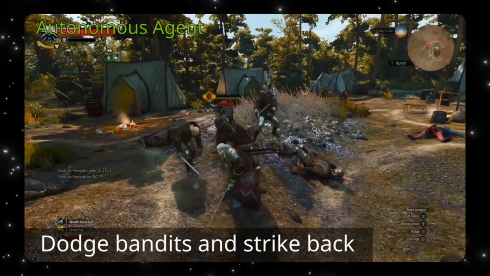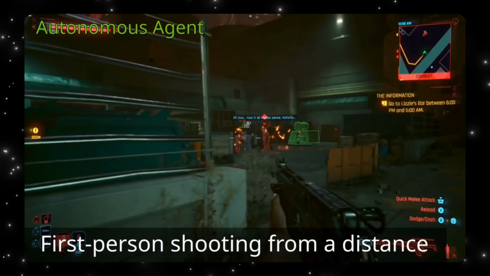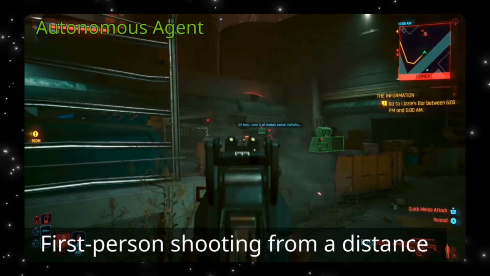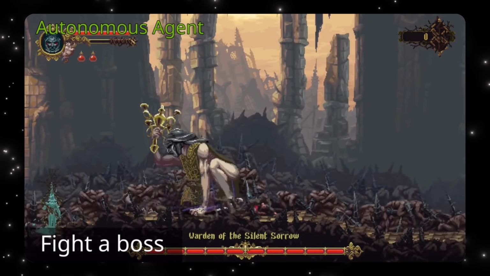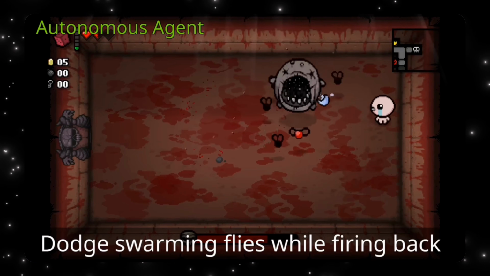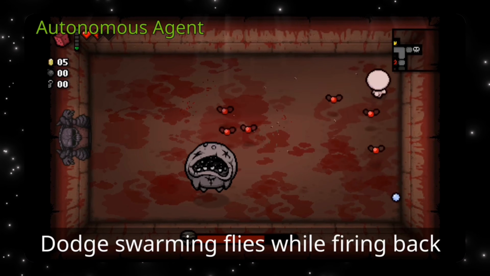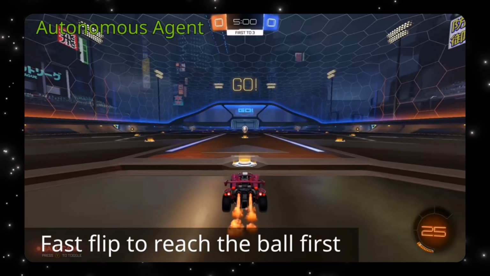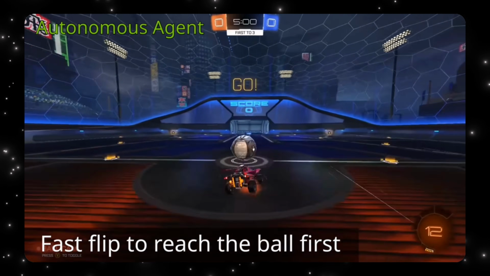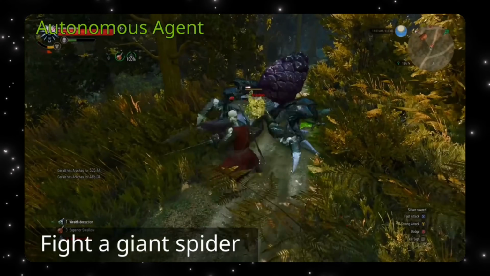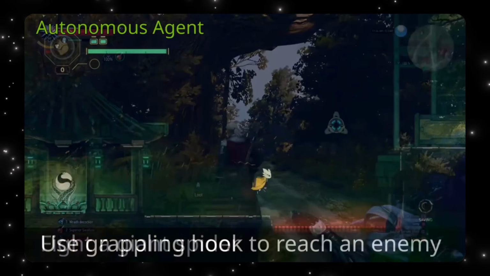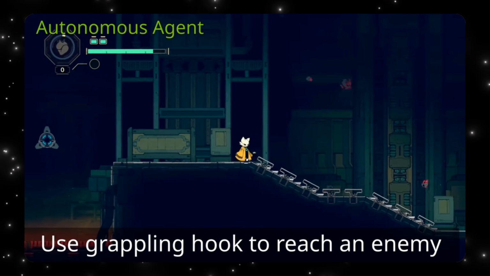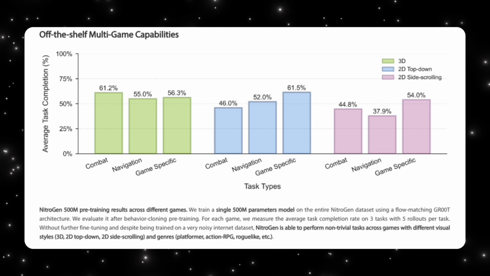So we can see these examples in these various gameplays that we're seeing. It has random games like first person shooters, as well as simple games where it has to jump, crawl, and navigate the map. We also have things where it has to fight complex bosses or dodge flies like we're seeing right now. But we can see that games like these show that embodied AI might not be far away. If it's able to do this in a gameplay situation, just imagine you give AI the ability to do it in real life. Alright, to close this out, let's look at what NitroGen actually achieves in practice.